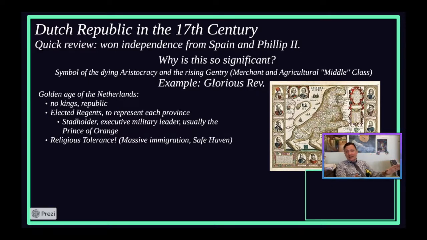You had no kings in the Netherlands whatsoever. They are the first people to come along and say, monarchs, get the heck out of here, bro. We got a Prince of Orange. What about that? Which is kind of the person that's the representative of the aristocrat, and he's usually the stadtholder and stuff like that.